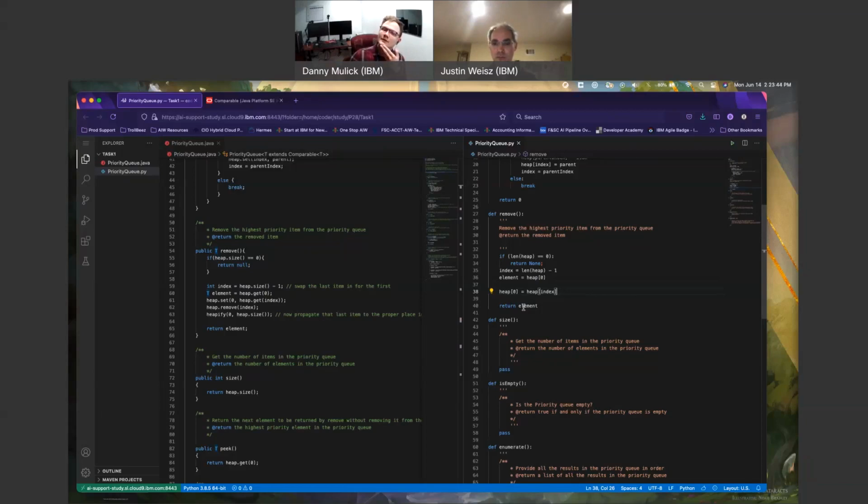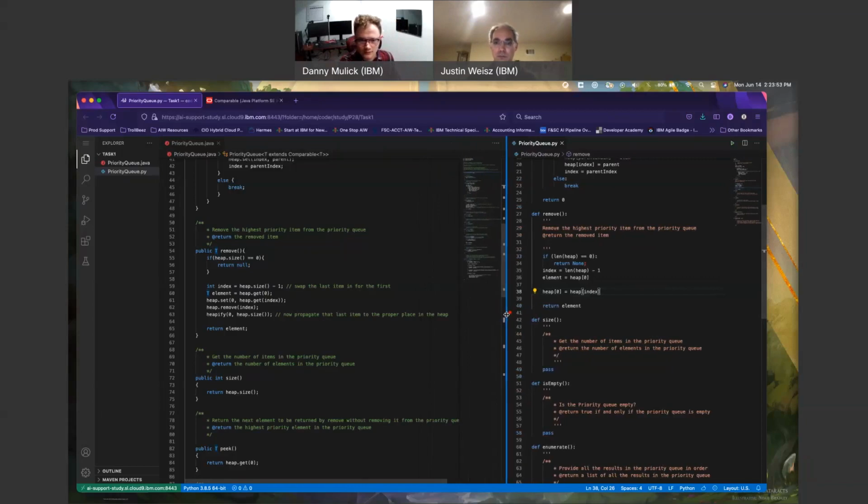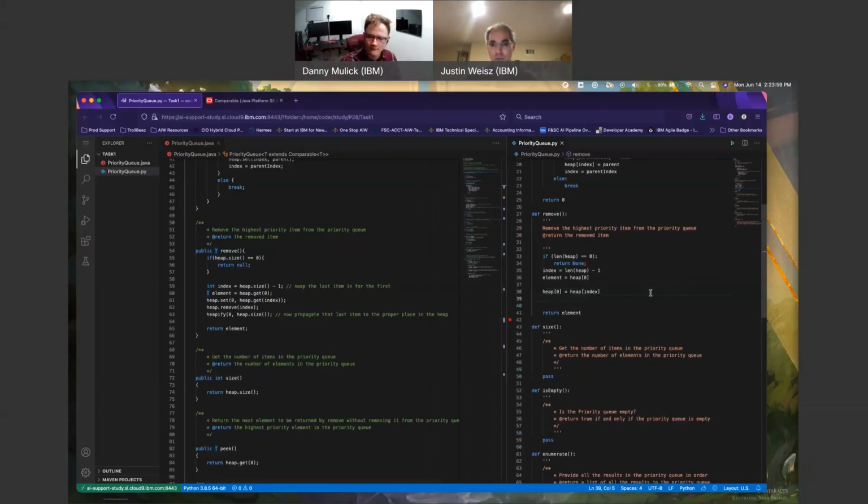I'm taking the item last into first. Huh. Okay, let me expand this so I can read this a little bit. Propagate that last item in order proper place. Getting ahead of myself, I'm just doing line by line. It'd be basically delete heap index. So I no longer necessarily need that item at index because I moved it to the very front, which kind of makes sense to me. Fair enough.